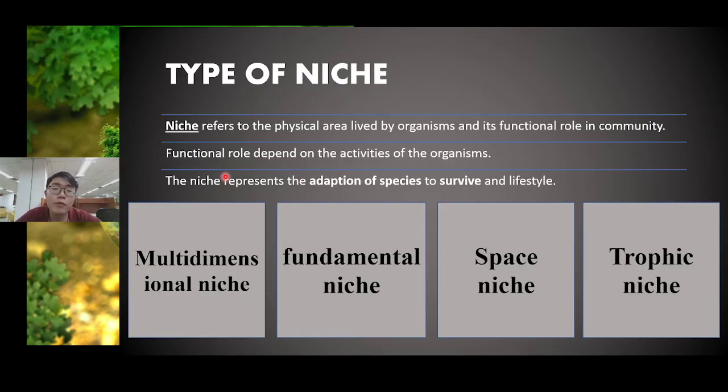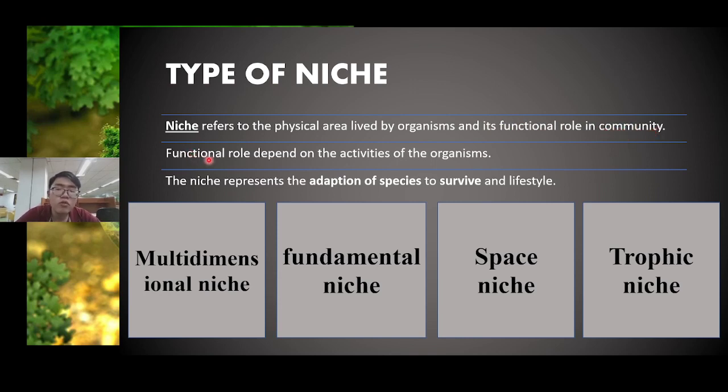So first of all, you have to know the definition of niche. Niche refers to the physical area lived by an organism and its functional role in the community. Satu organism dia tinggal di dalam sesebuah tempat, and then dia akan ada satu peranan mereka dalam komuniti mereka. Inilah definition untuk niche. So an organism lives in one place, then it has a role in its community.